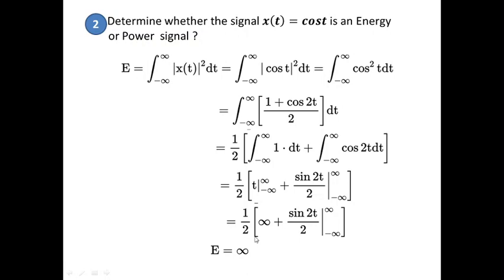Then we need to find out what is the power of the signal. So moving on, apply the formula for power. As I told you earlier, it is very important while calculating power that you should find out this entire integral and then only finally substitute limit t tends to infinity. So keeping this in mind, we are just finding limit t tends to infinity 1 by 2t integral minus T to T, cos square t dt, which gives 1 by 4t because 1 plus cos 2t divided by 2.